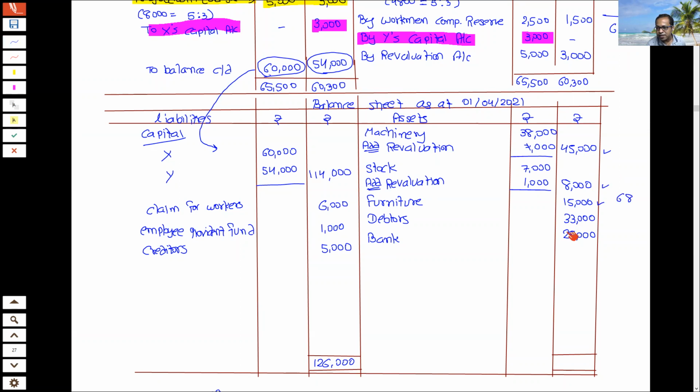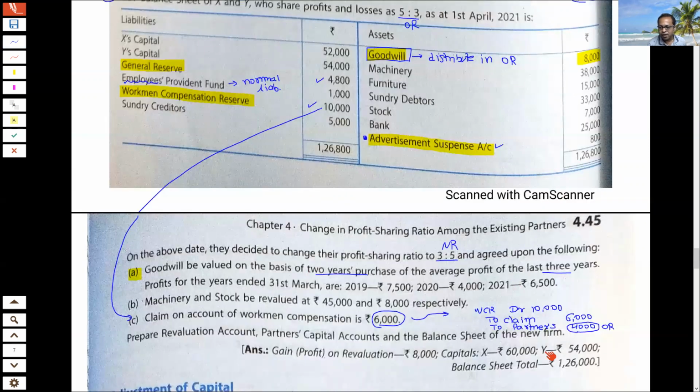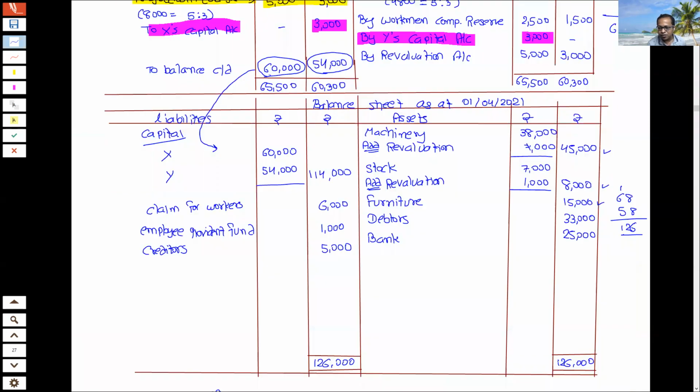And here it is 58. So 8 and 8. Yes, it is also 1,26,000. And look here in the answer, balance sheet total is 1,26,000. So we are able to get this total 1,26,000 on both the sides.